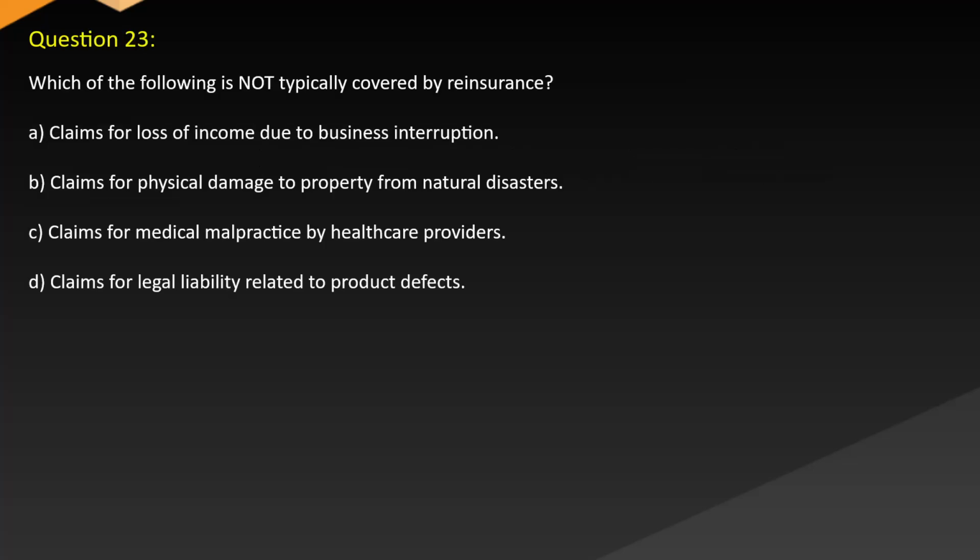Question 23. Which of the following is not typically covered by reinsurance? A. Claims for loss of income due to business interruption. B. Claims for physical damage to property from natural disasters. C. Claims for medical malpractice by healthcare providers. D. Claims for legal liability related to product defects.